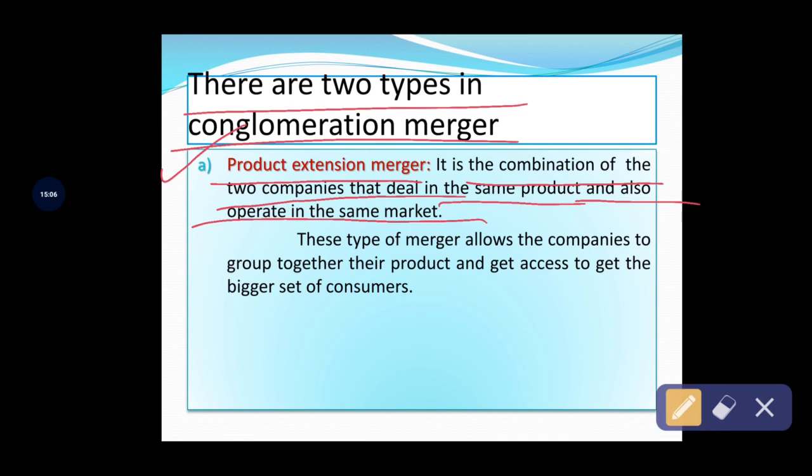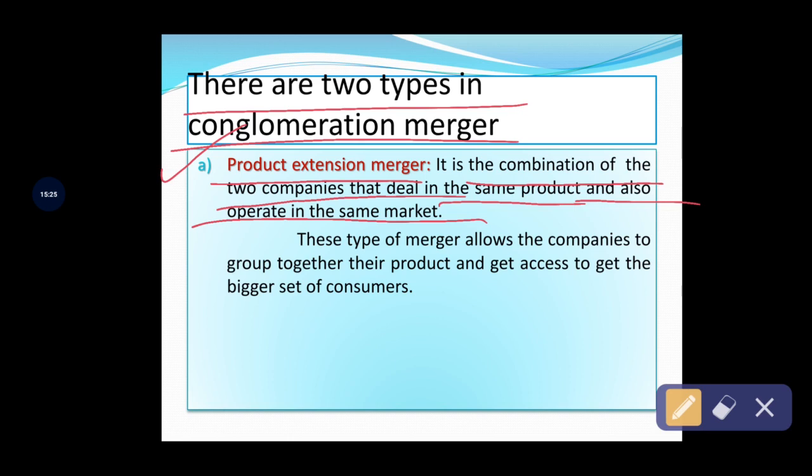That is, the products produced by the companies are related to each other. The companies are engaged in offering the same product and services to their customers, and also those products are traded in the same market.